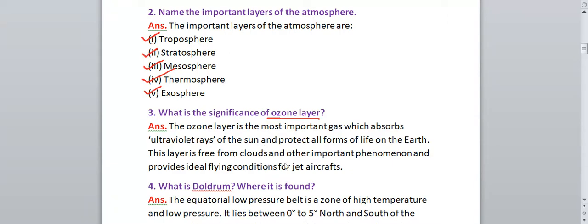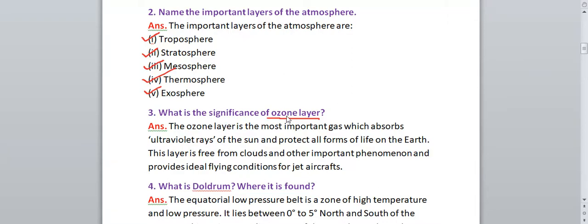This layer is free from clouds and other important phenomena and provides ideal flying conditions for jet aircraft. Next, what one more function do we have for ozone layer? It is free from clouds. No clouds are present over there. So it provides a good, ideal condition for flying of jet aircraft. In that layer, jet aircraft will easily fly.